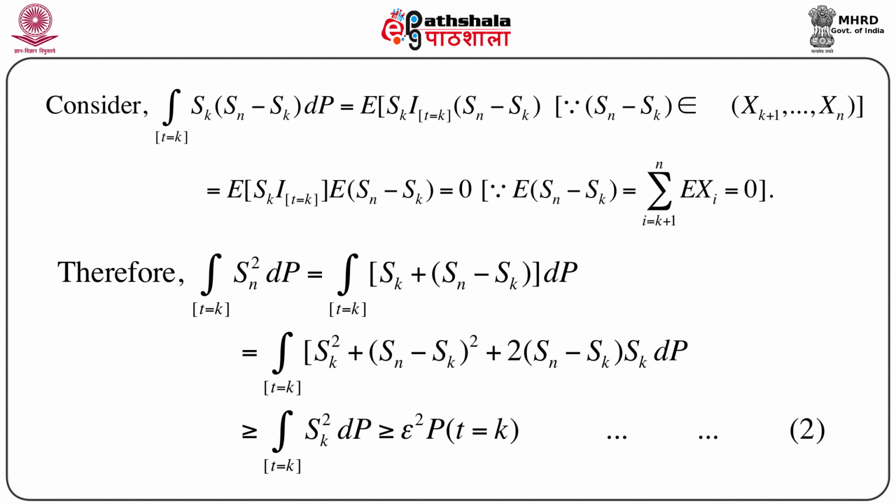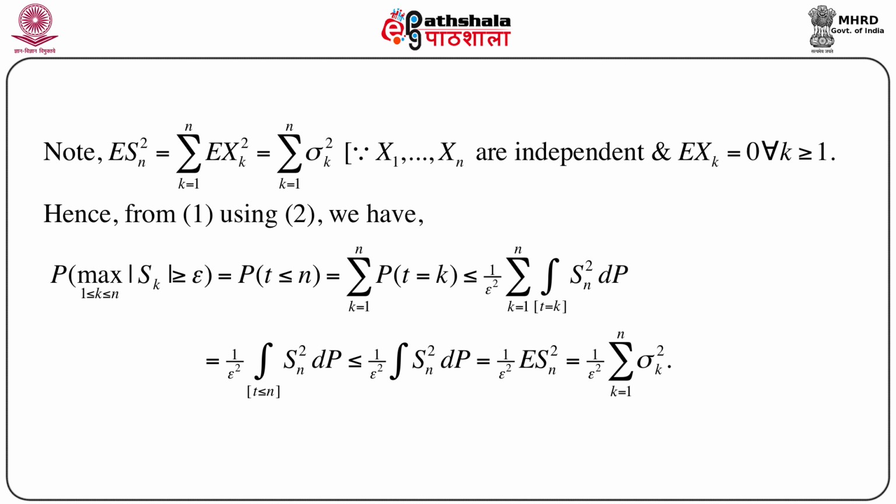So, if we replace Sk square by epsilon square, there will be a greater than or equal to sign. So it would be epsilon square into the probability of T equals k. So, what we get is the integral over the set T equals k of Sn square dP is greater than or equal to epsilon square into the probability of T equals k. Let us call this inequality 2.